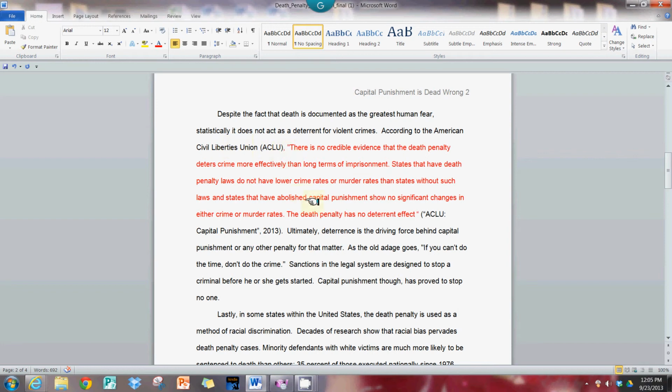This could have very well been paraphrased information. This citation would have been the same. The only change would have been if it's your own words, it would not have had quotation marks around it. So that's fine. Either way, and like I say, for the most part, you're paraphrasing, not quoting.